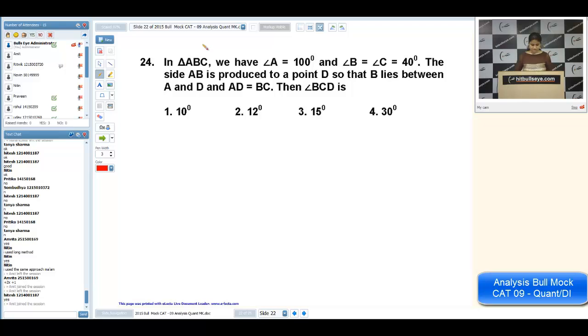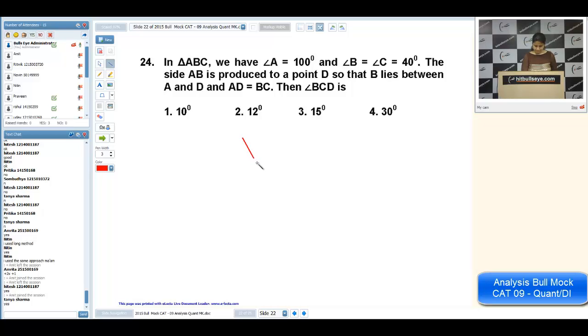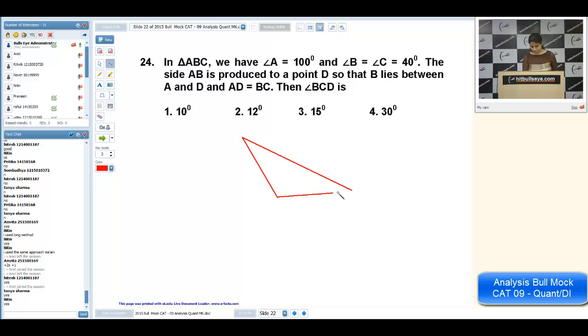Okay, Hitesh. In triangle ABC, we have A as 100 degree. Let it be ABC. A is given as 100 degree. These two are 40 and 40.